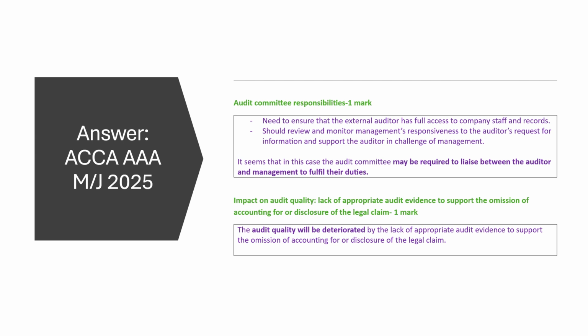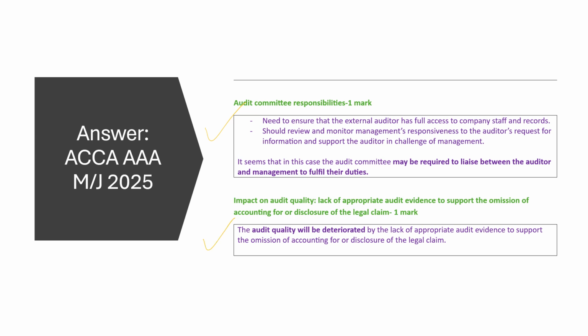We're now ready to talk about how the audit committee has not fulfilled its responsibilities. So basically, they were not there to make sure that auditors do have access to information that they need, and they were not there to get involved when the director did not give them that information. So they've not made sure that the management are fulfilling their responsibilities by giving information to the auditors.